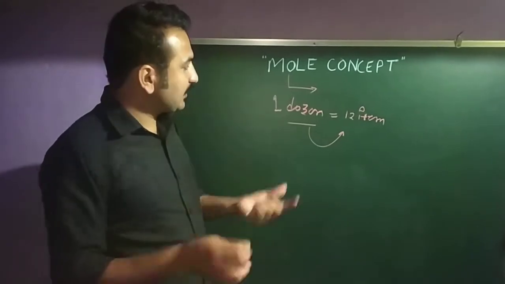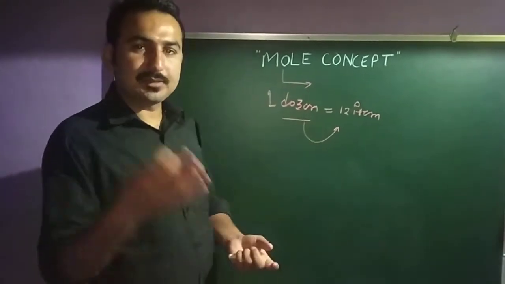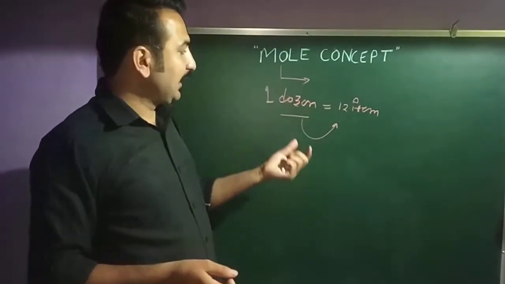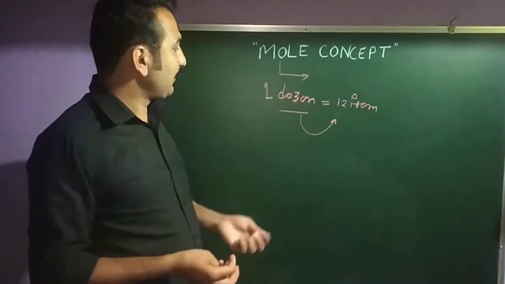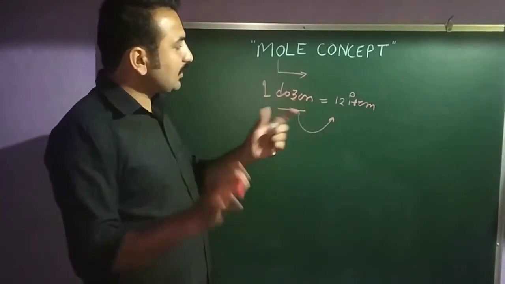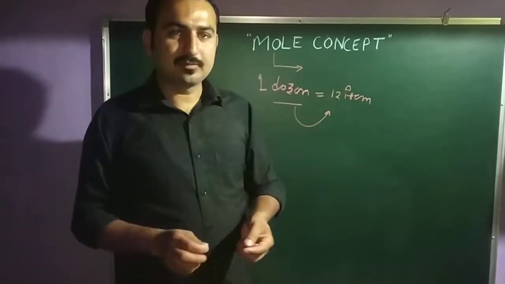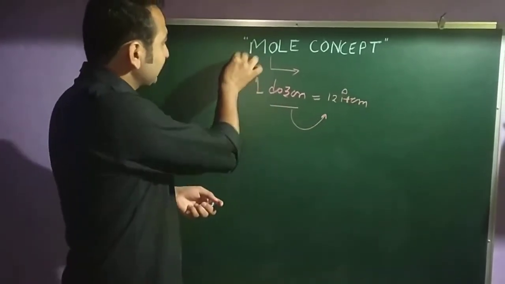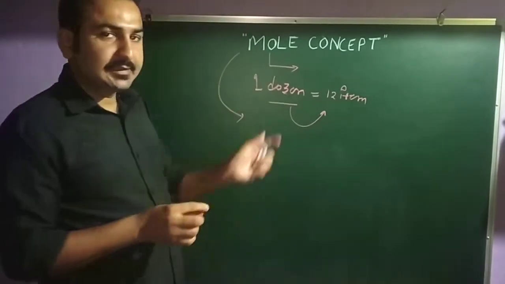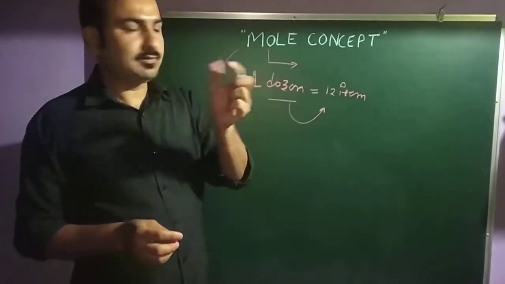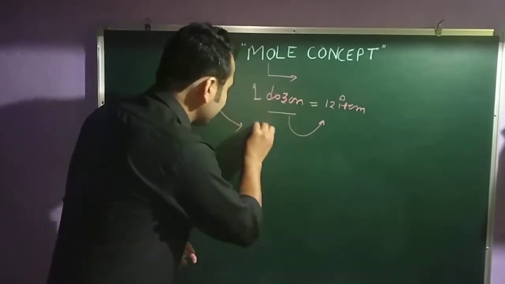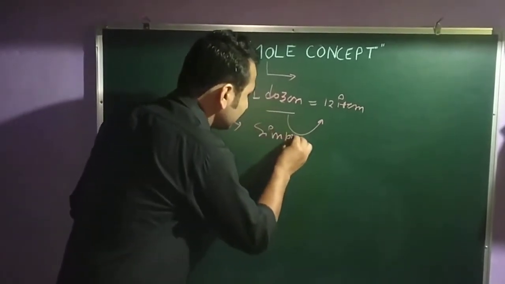Suppose in the same manner you have 1 score, that means 20 items. And 1 gross means 144 items. In the same manner, the simple unit 1 dozen is 12 items. Same manner, this mole is called a simple number. A mole is simply a number. You can write here: a simple number.